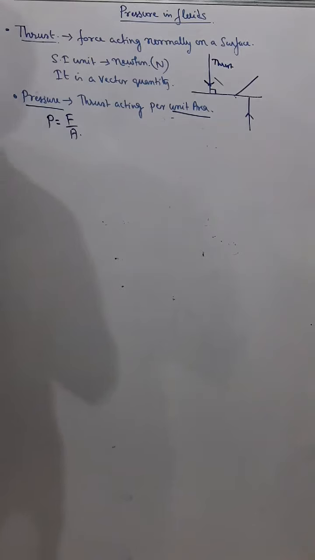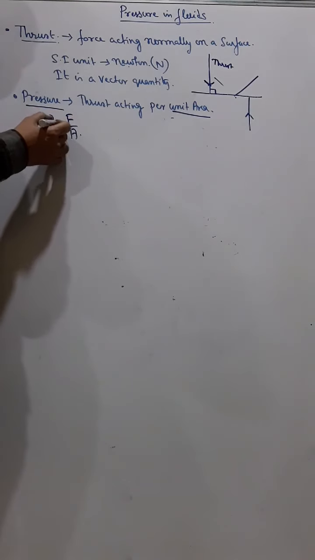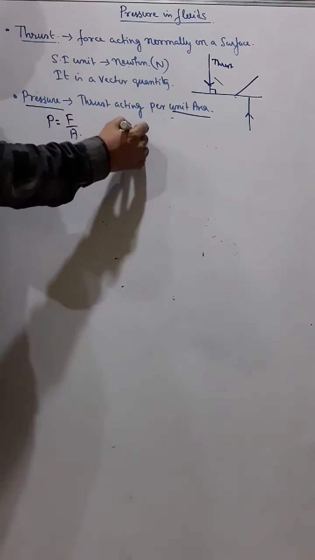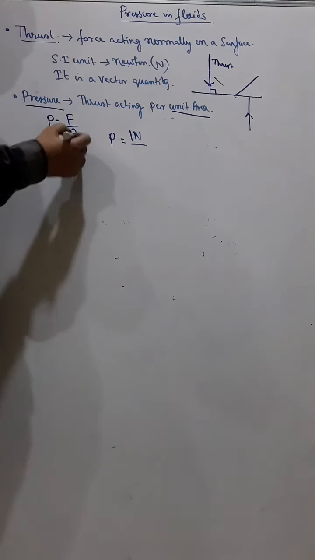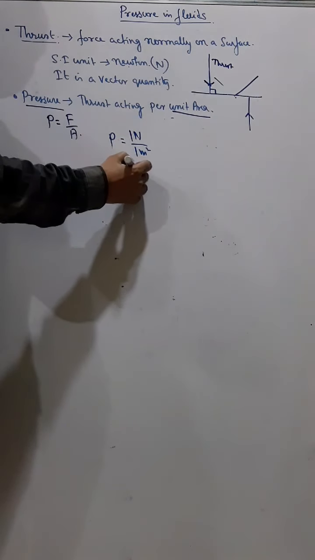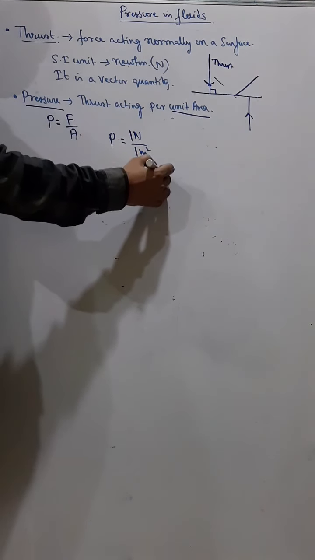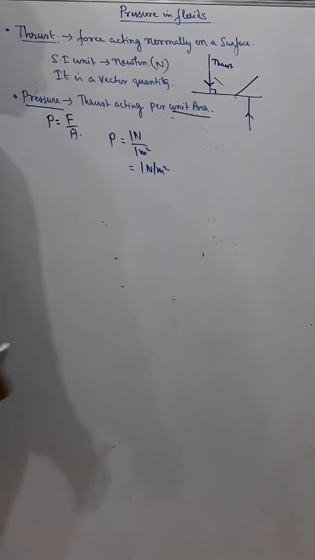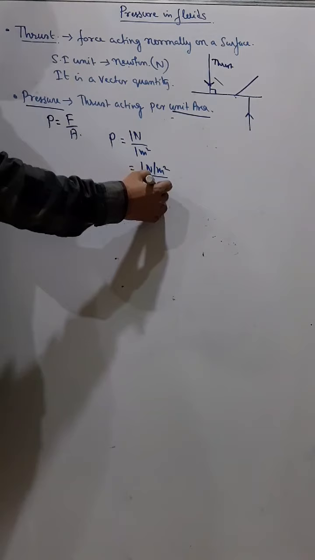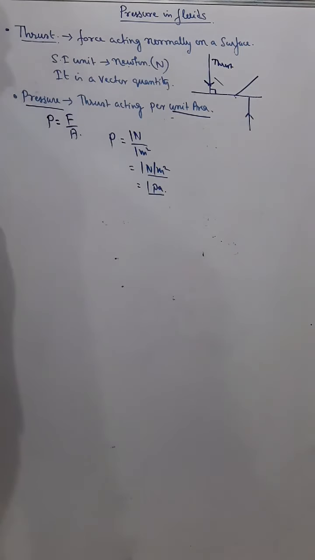Now in this, P is equal to F by A. If I put F as 1 Newton and area as 1 meter square, then I get my pressure as 1 Newton per meter square, and as I have told you, this Newton per meter square is collectively called Pascal, so we say 1 Pascal.